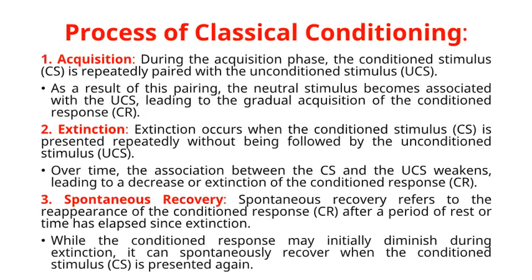Process of classical conditioning. 1. Acquisition. During the acquisition phase, the conditioned stimulus, CS, is repeatedly paired with the unconditioned stimulus, UCS. As a result of this pairing, the neutral stimulus becomes associated with the UCS, leading to the gradual acquisition of the conditioned response, CR.